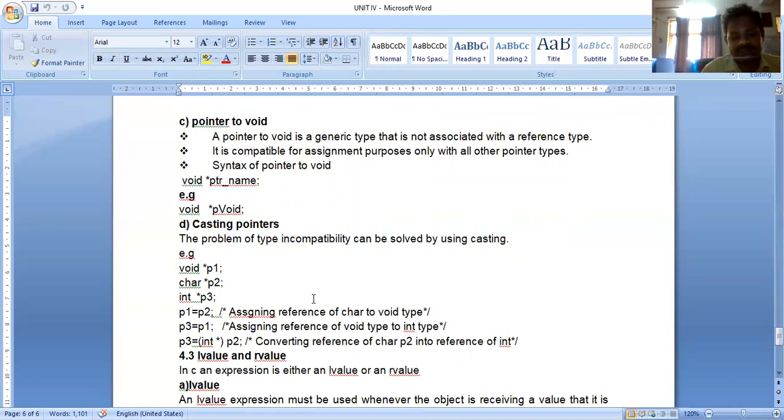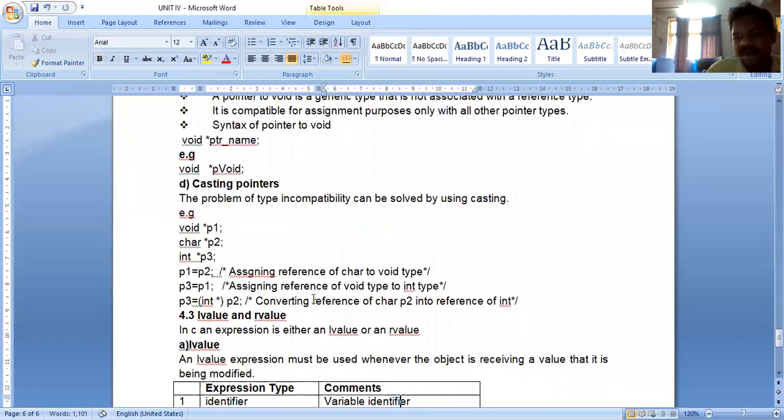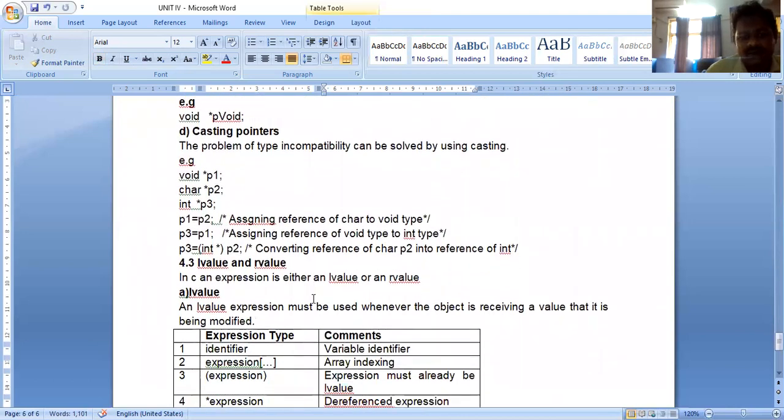Next we can go for two important values here, L value and R value. This L value and R value depends on the concept of expression. So what is an expression in C language? Everything is an expression. Suppose I give 5, that is an expression; small a is an expression.